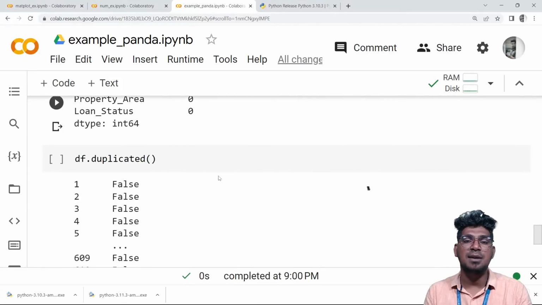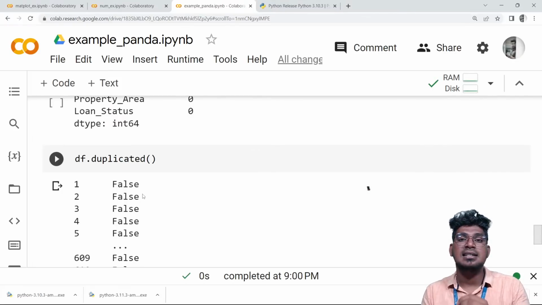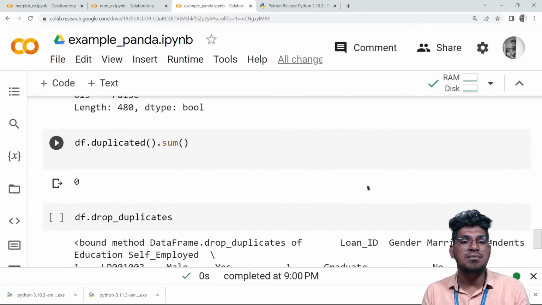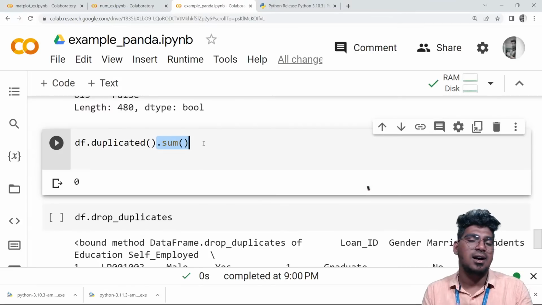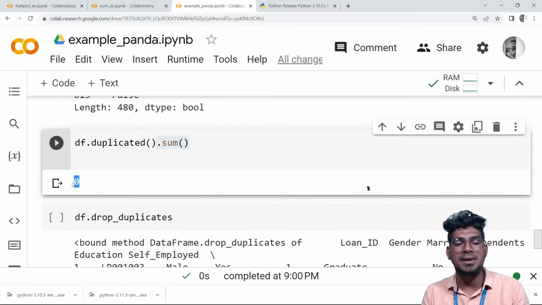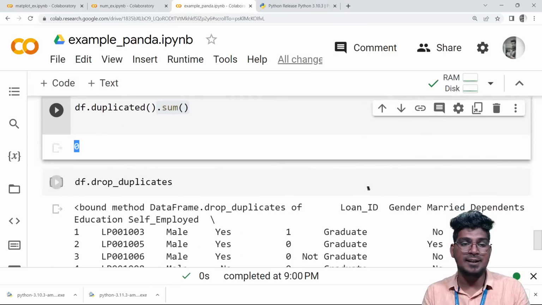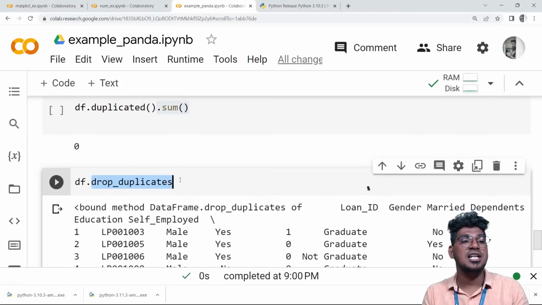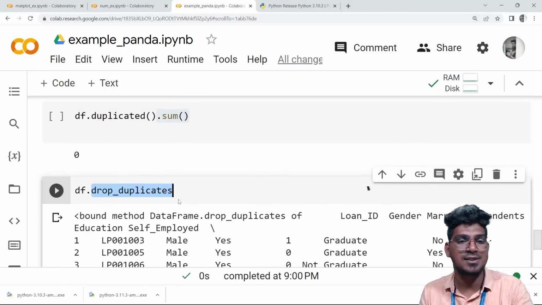And duplicated will help to display true or false. If there is any duplicated value, it will notify with true. Okay, so .sum() will display the count of the duplicated values. Here there are none, so that is the reason it displays there is no duplicated. If there is any duplicated, drop_duplicates will help to remove the duplicated values.